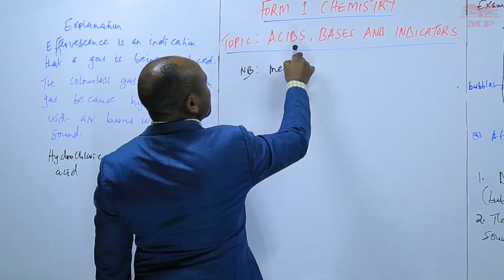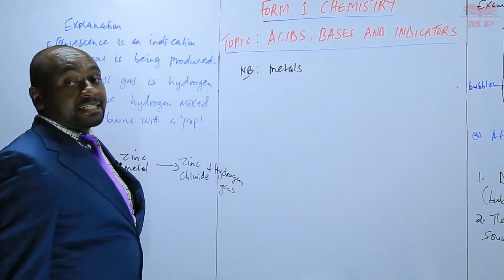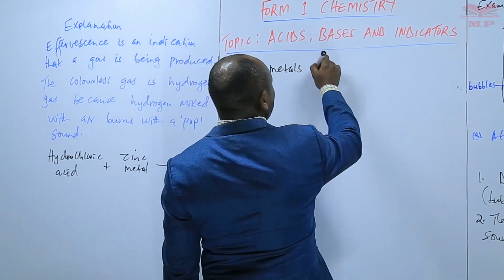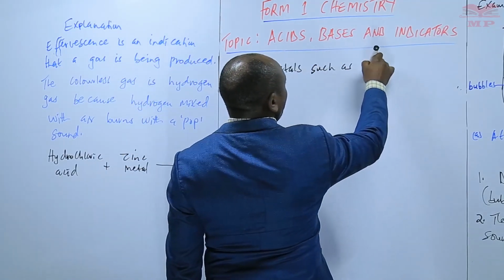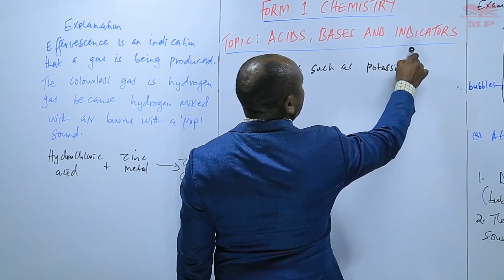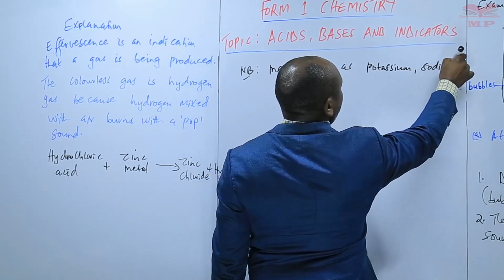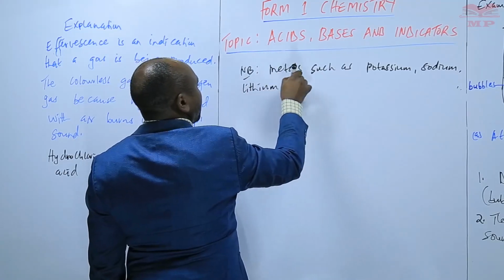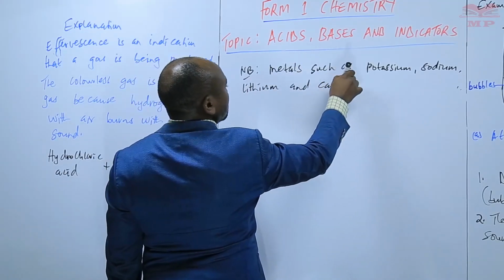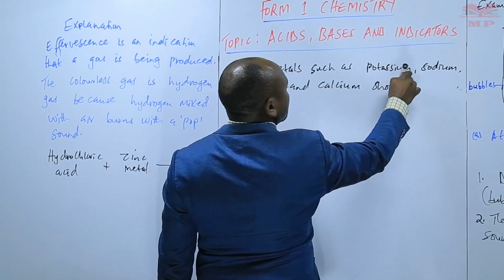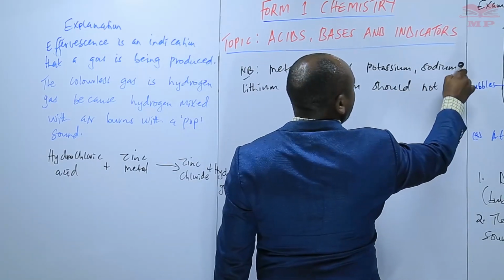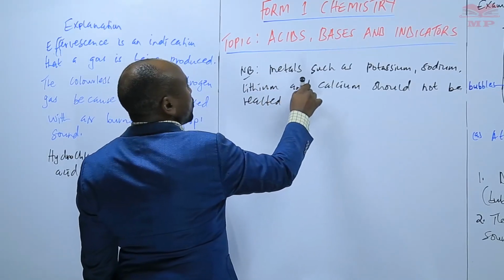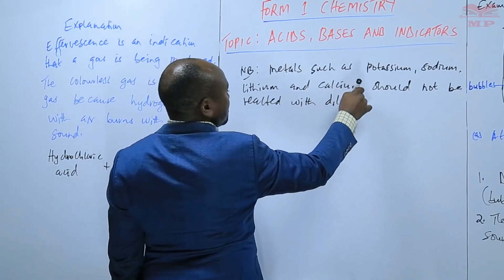Then a point to note, we have some metals that should not be reacted with dilute acids. They can lead to explosions. So metals such as potassium, sodium, lithium, and calcium should not be reacted with dilute acids.